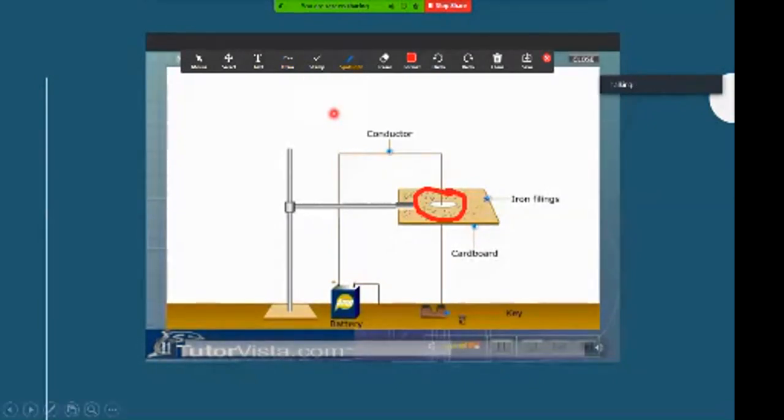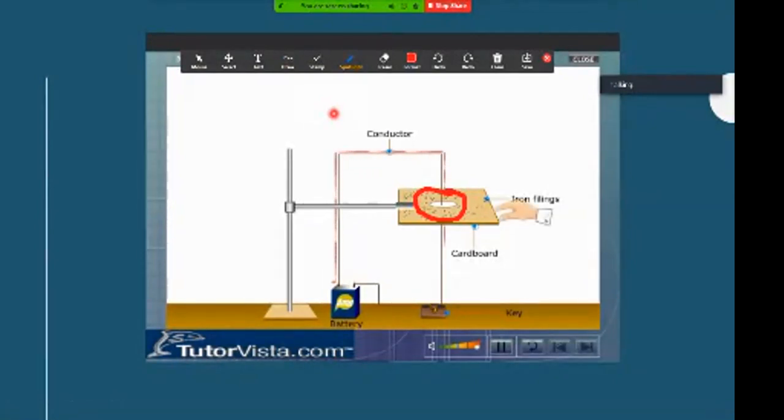Because no current is flowing through the conductor. Now switch on the current. What do you observe? The iron filings arrange themselves in concentric circles around the conductor. This is because the electric current produces a magnetic field around the conductor, and the iron filings, being magnetic in nature, align themselves in concentric circles.